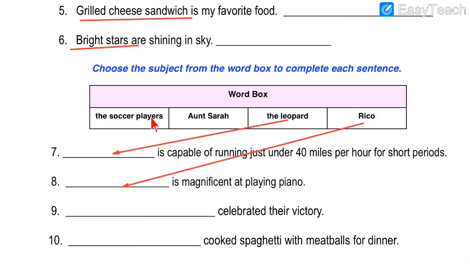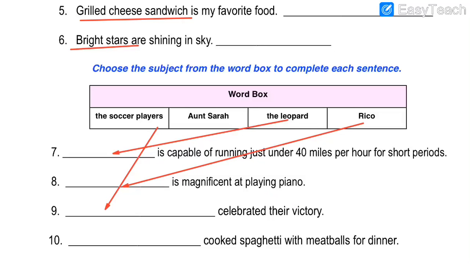It is the name of a person, but here it is given the soccer players. Soccer is the football game, and the name of football in America is soccer. So it is called soccer over there. The soccer players, they will play the game against another team, and they might win the game. So this is the most suitable option for blank number 9. So can we put this option over here? The soccer players celebrated their victory, their winning. So let us put this answer in blank number 9, the soccer players.